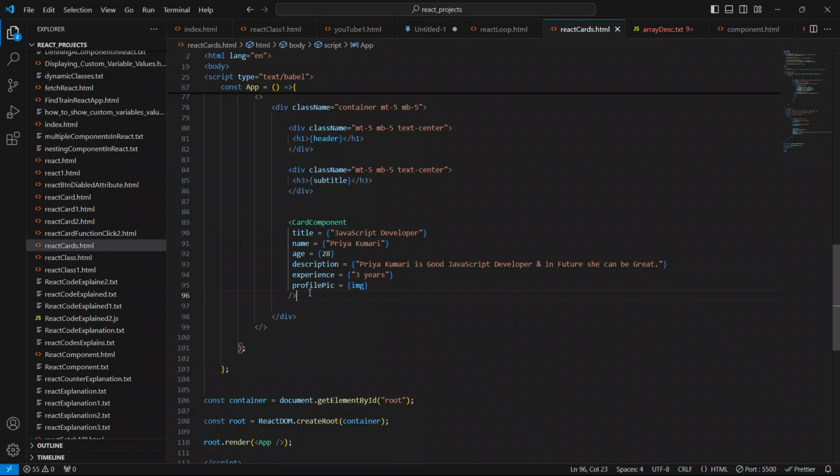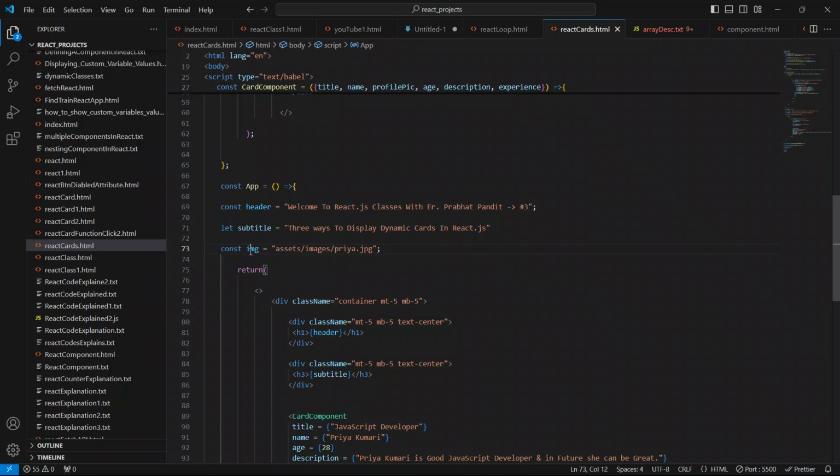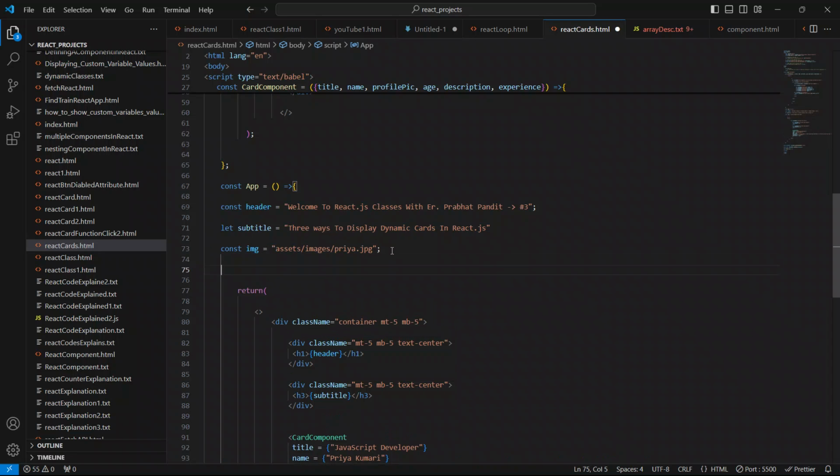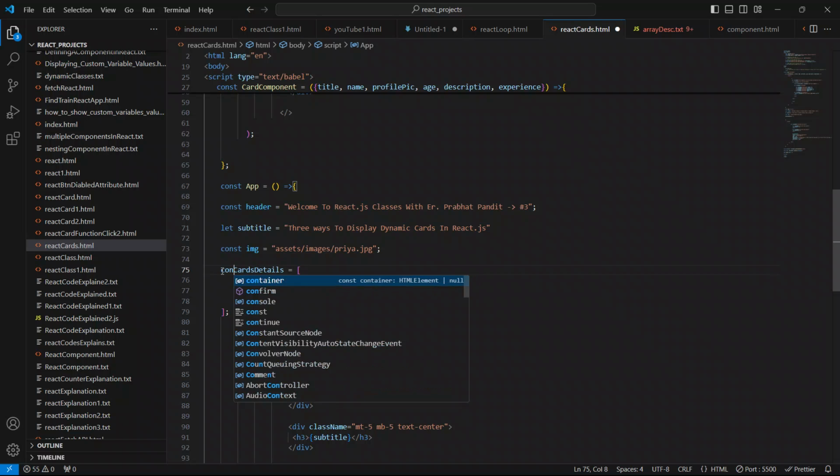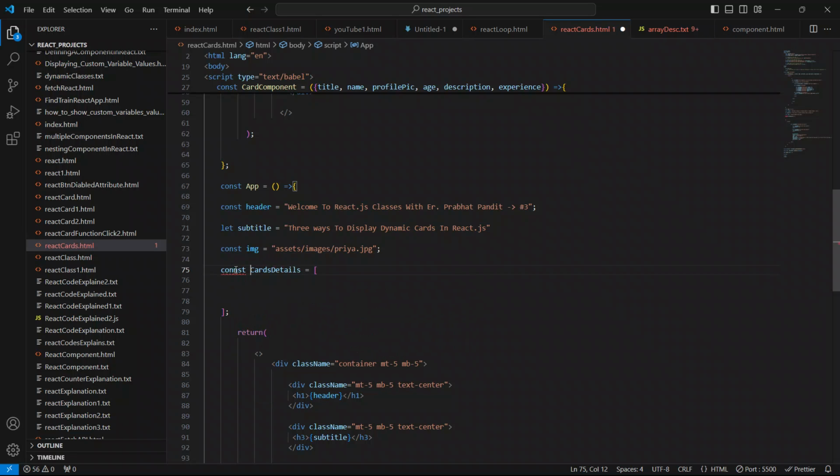So now guys, we have to define our objects. I'm going to define the object below this img element. I'll say here card details. It is an object, so close this first. We have to use const here, otherwise it will throw an error. So it's const. Now I'm going to create the object.